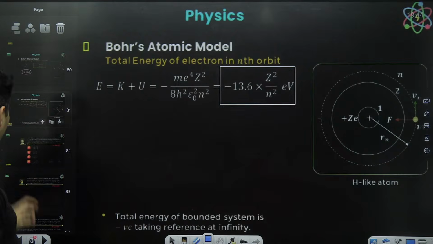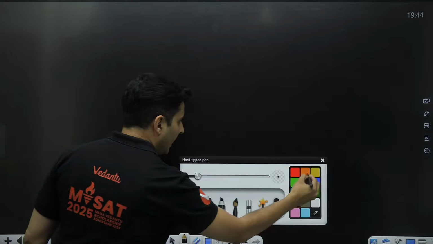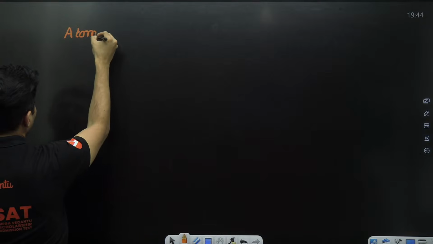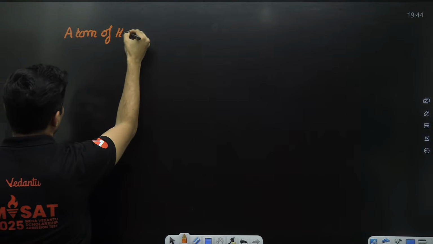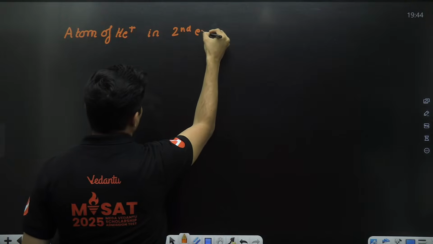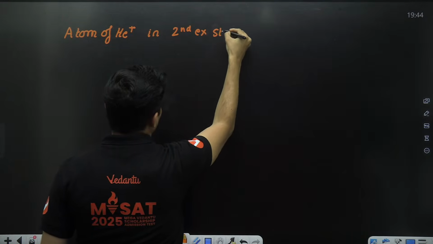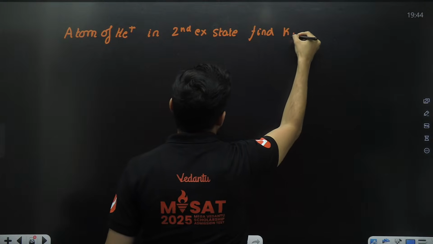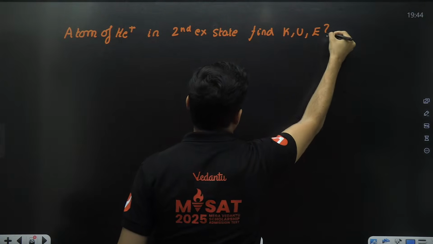For example, say I take the atom of helium in its second excited state, find kinetic energy, potential energy, and total energy.